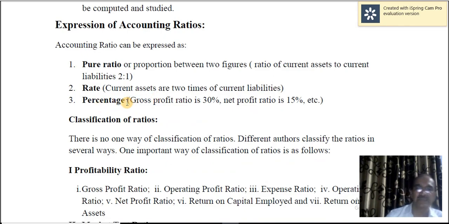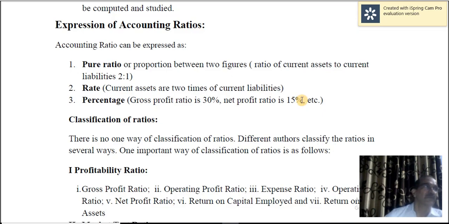Percentage. For example, gross profit ratio. Gross profit to net sales is 30%. That means if you sell goods of 100 rupees, you are going to make a profit of 30. Similarly, net profit ratio is 15%. That means if you sell goods of 100 rupees, you are going to make a net profit of 15.